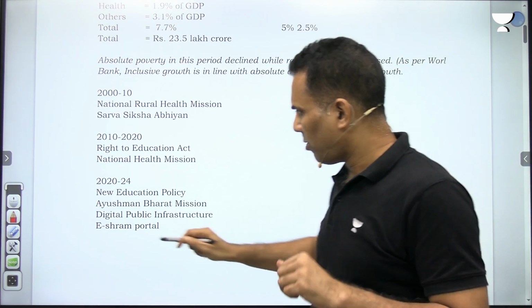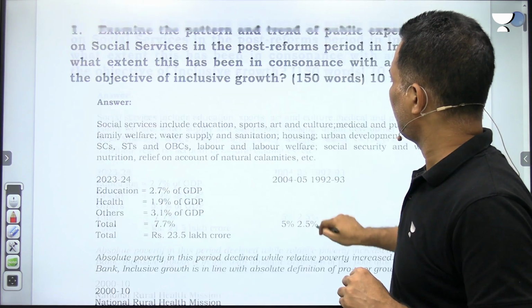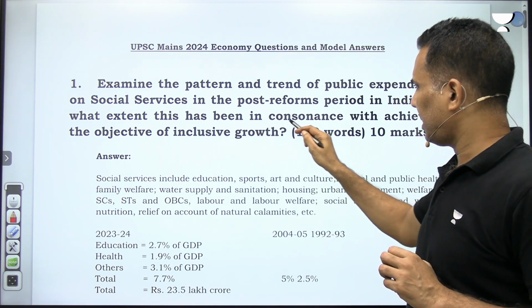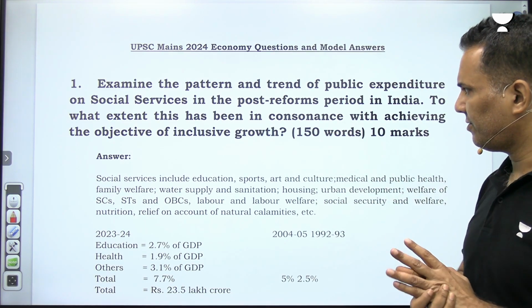Now, the most important thing here that you need to understand is the second part. To what extent has this been in consonance with achieving the objective of inclusive growth?